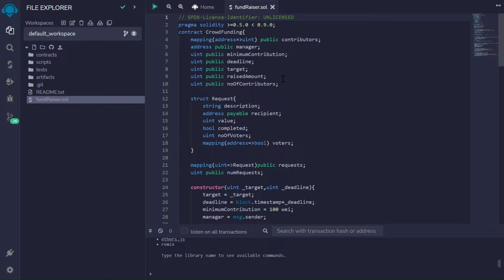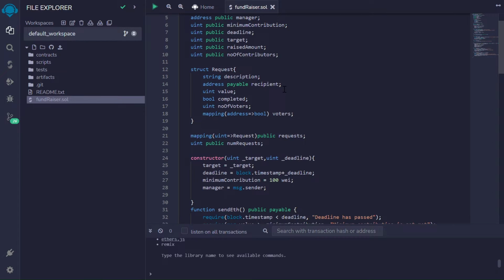When an individual, a group, or maybe a company needs to raise funds for a certain request, I have built this Solidity blockchain program, because we all know blockchain is quite secure in terms of transactions. It will help both the recipient and the contributor in terms of safety of their data and validity of the transaction.